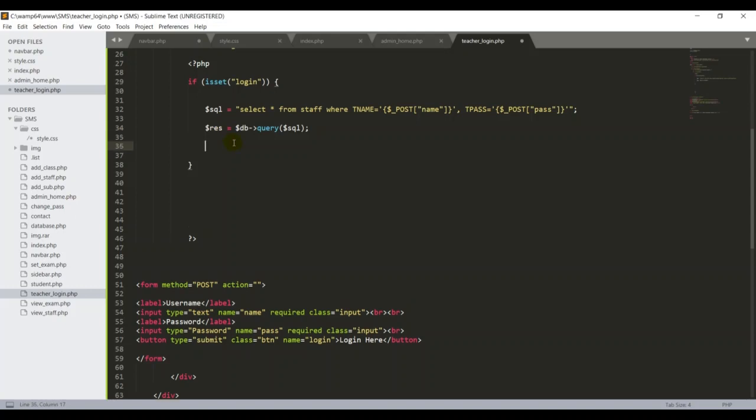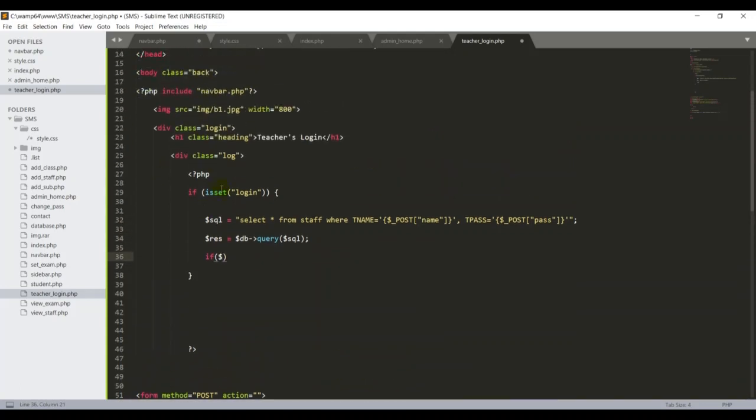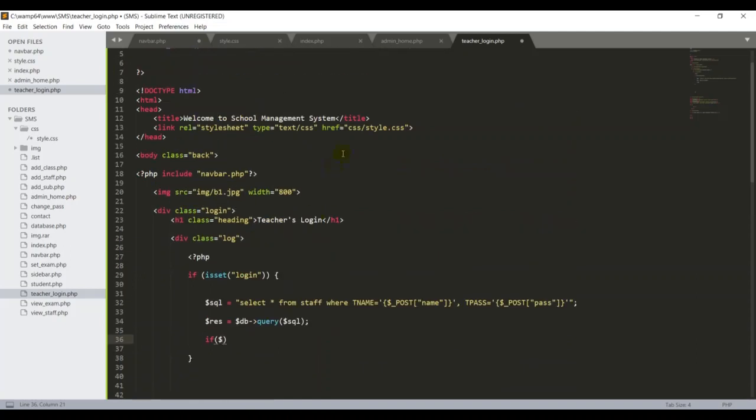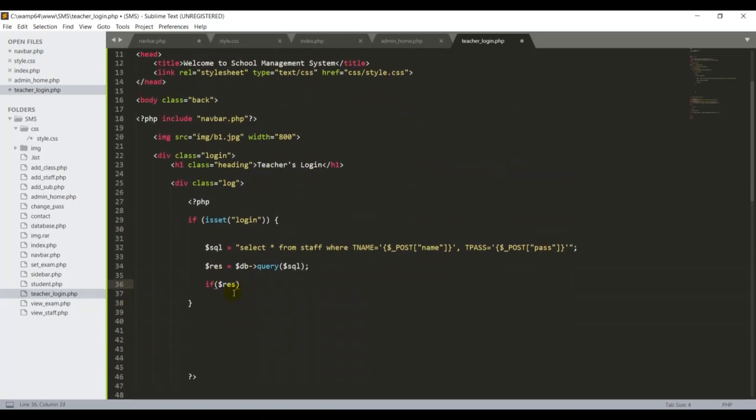Similar concept again. I'm going to use the if statement. Okay, and then type that, guys: if res, for example, if the res has records, so I can type that if you want to check the record, num underscore rows, if it is greater than 0.